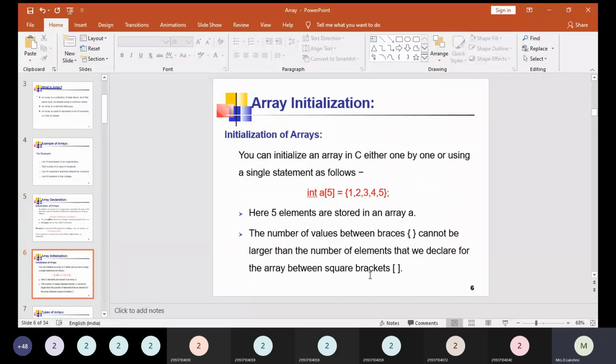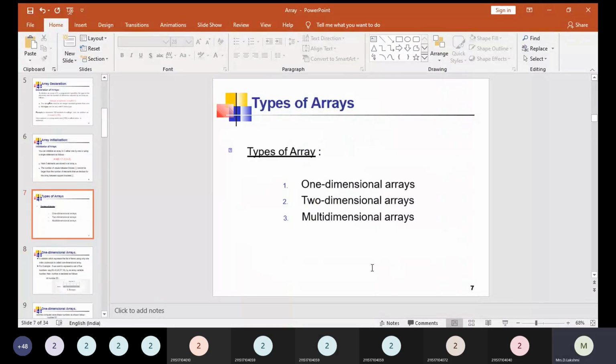The number of values between the braces cannot be larger than the number of elements that we declare for the array between square brackets. If you give the size of the array as 5, we need to declare the initial values with 5 elements. If the size is 10, we need to declare the elements up to 10, right?